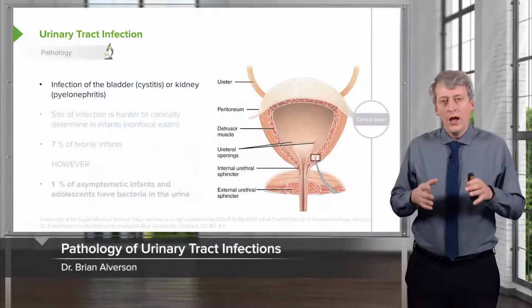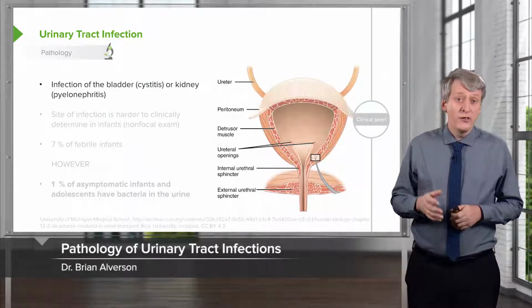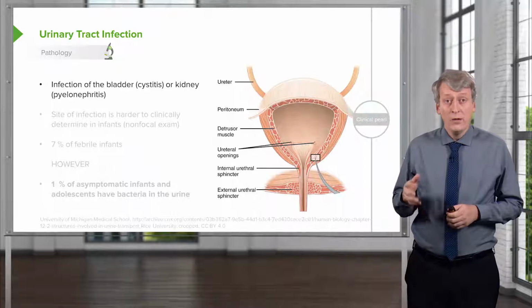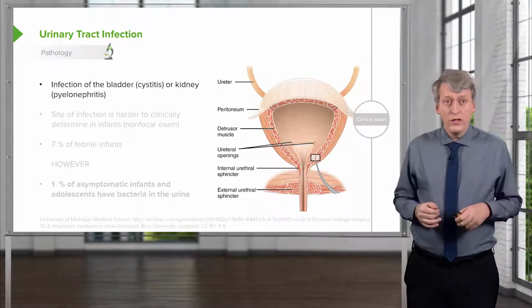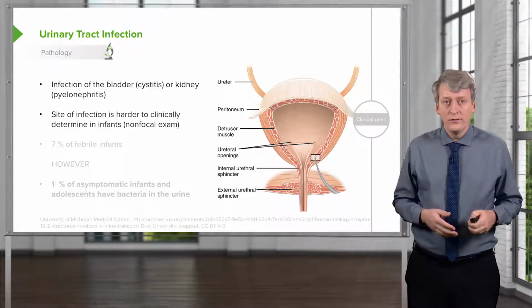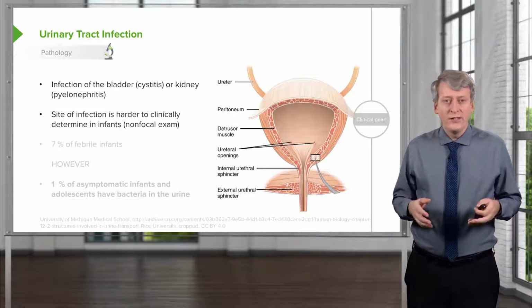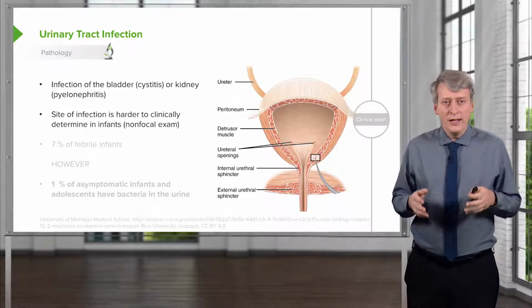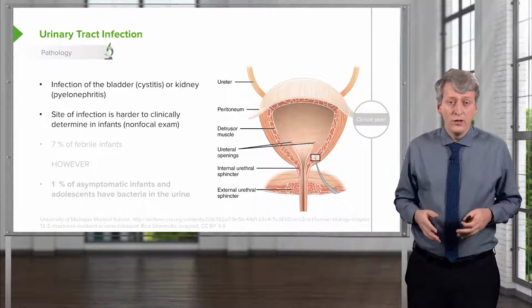In this lecture, we're going to review urinary tract infections in children. A urinary tract infection is an infection by bacteria of the bladder, which is cystitis, or the kidney, which is pyelonephritis. The site of infection is harder to tell clinically in infants because they have a non-focal exam.